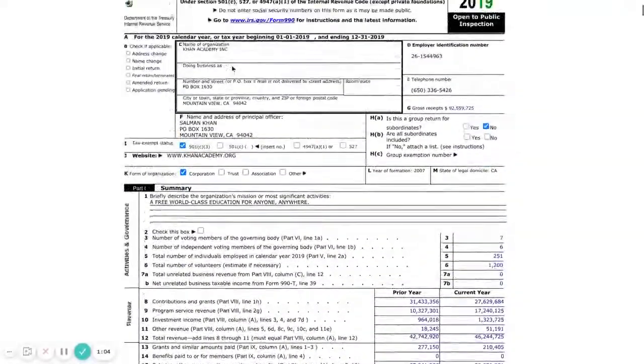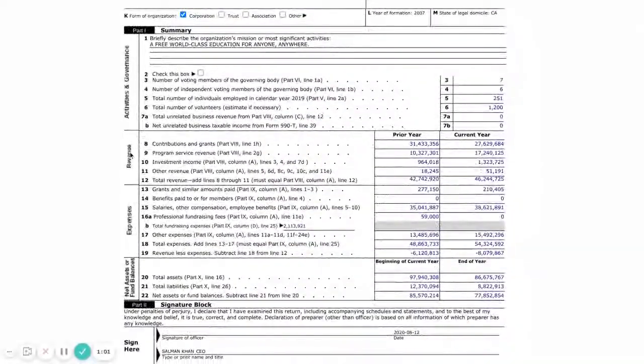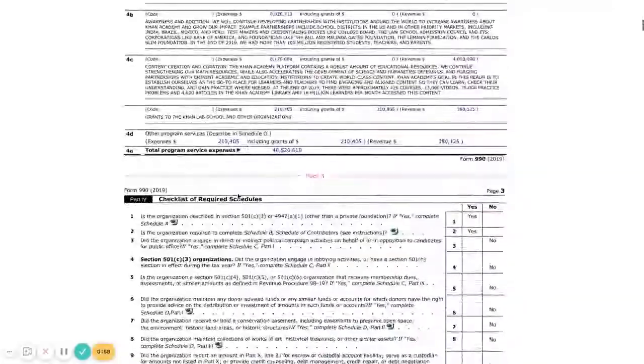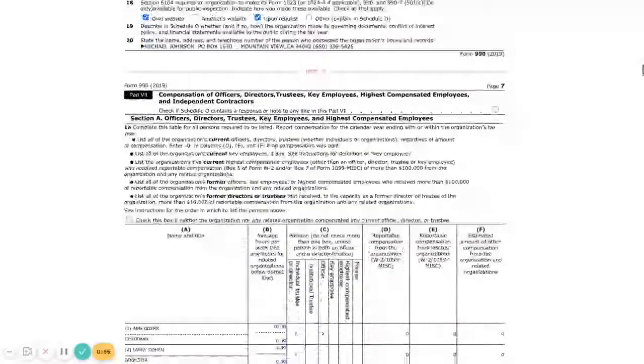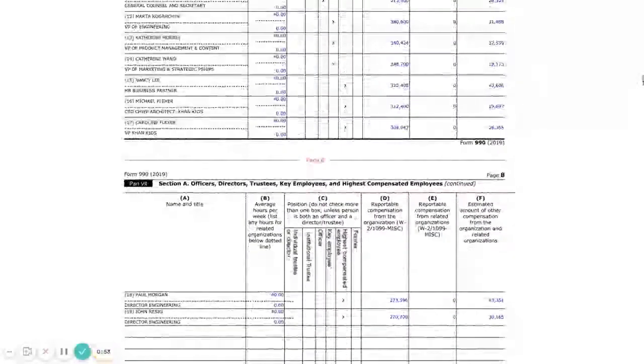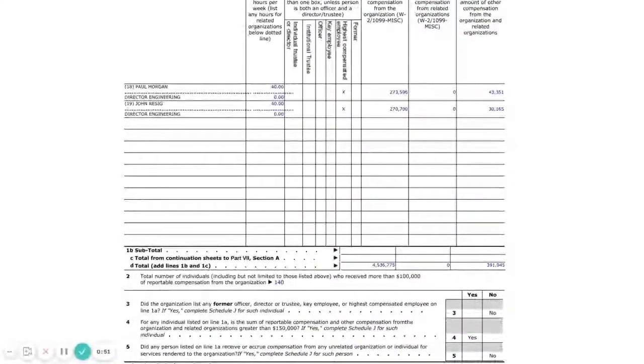But that's essentially how you go through a Form 990. At the top, as a recap, you got the revenue, expenses, assets, liabilities. Then you go down a little bit to part 7, and you'll see executive compensation as well as independent contractors. And overall, you just can look through it to see exactly how much they're making, how much they're spending, whether that looks reasonable, and you might want to donate to a nonprofit.